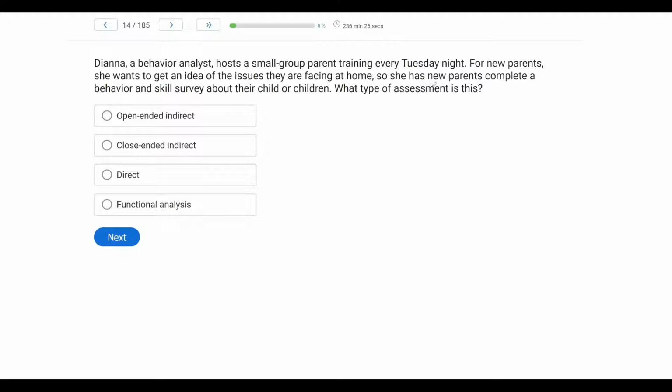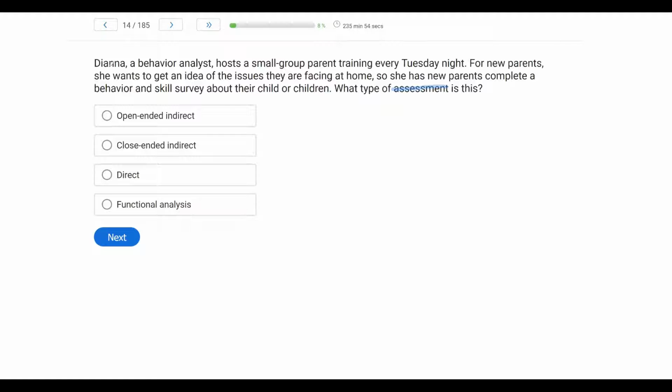All right, so an assessment question. When you think of assessments, think of preference assessments, and then think of our indirect, direct, and functional analyses. Now, a functional analysis is technically a direct assessment, but remember, it's a very specific type of direct assessment. And so we typically are going to think about direct assessments more as ABC recording and event recording. With that said, we know this isn't a preference assessment because there's no indication of any stimuli being assessed here.